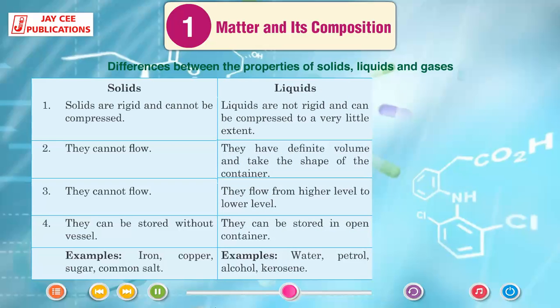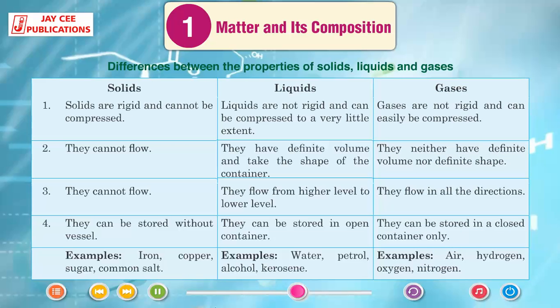Liquids. Liquids are not rigid and can be compressed to a very little extent. They have definite volume and take the shape of the container. They flow from higher level to lower level. They can be stored in open container. Examples: water, petrol, alcohol, kerosene.